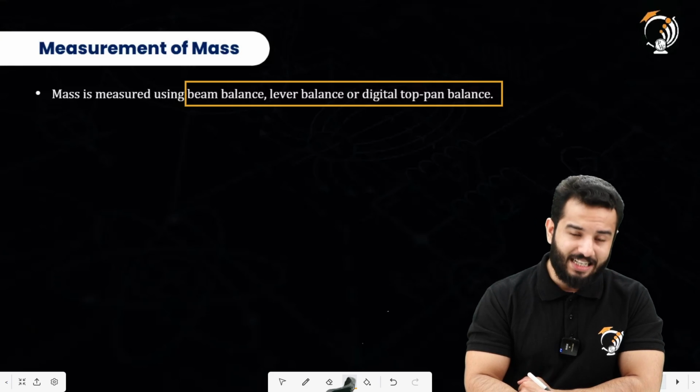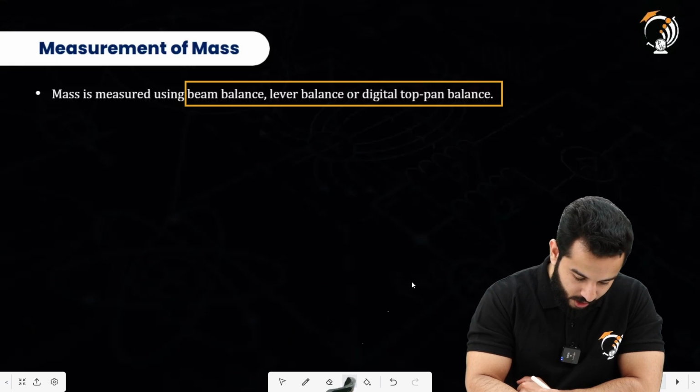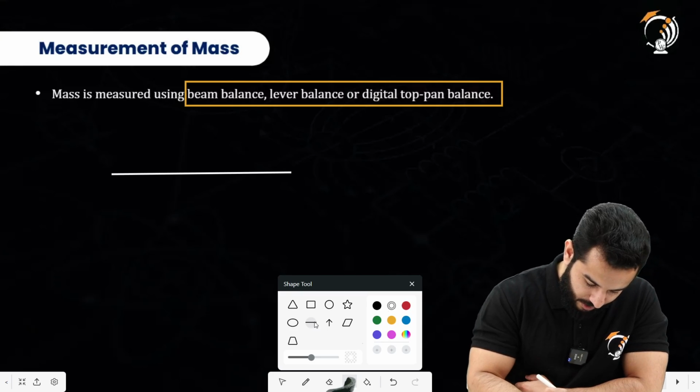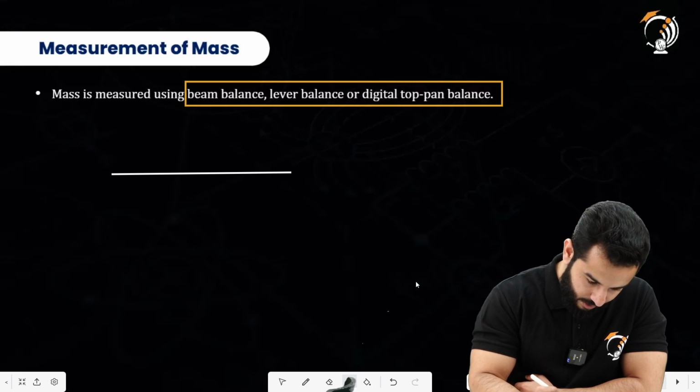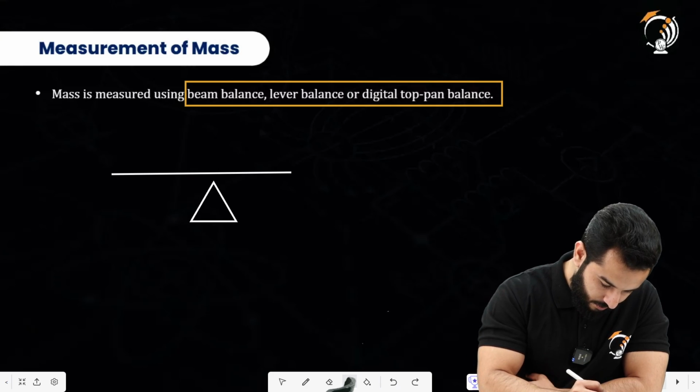You must have seen it, that usually in the older times, people used to actually measure weight using something like this. This is called a lever balance or a beam balance.